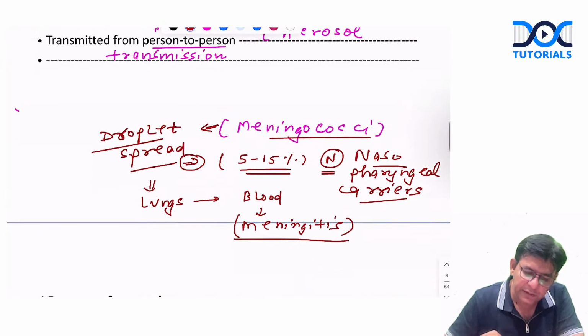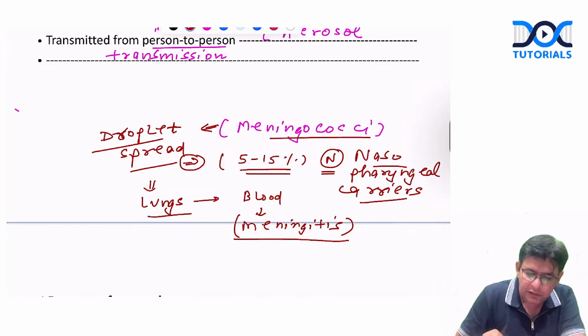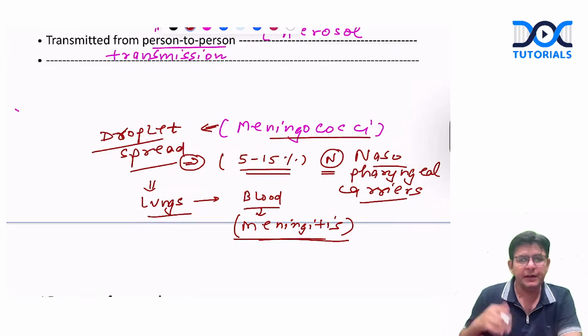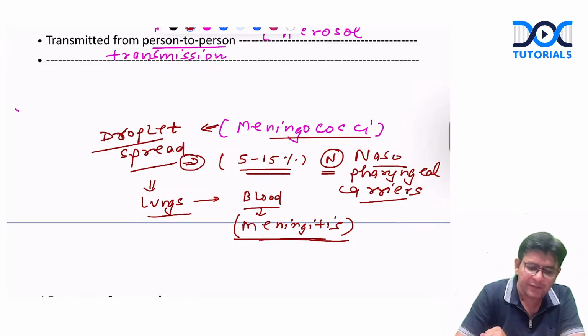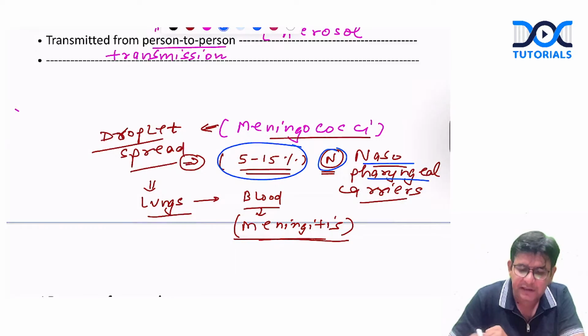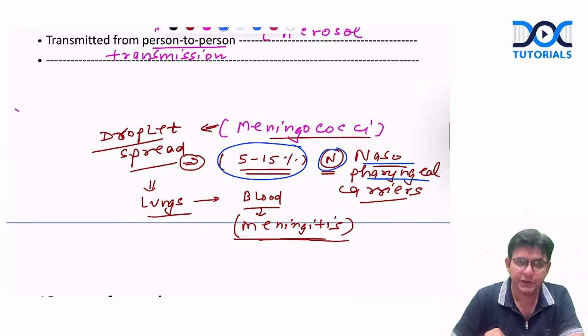Besides that, in meningococcus there is a droplet spread after sneezing and all. The lungs are involved, it goes into the blood and involves the meninges, and that's why it leads to meningitis. And I told you that 5 to 15% of individuals moving here and there are themselves healthy and are holding meningococci in the nasopharynx. So this is regarding the transmission.